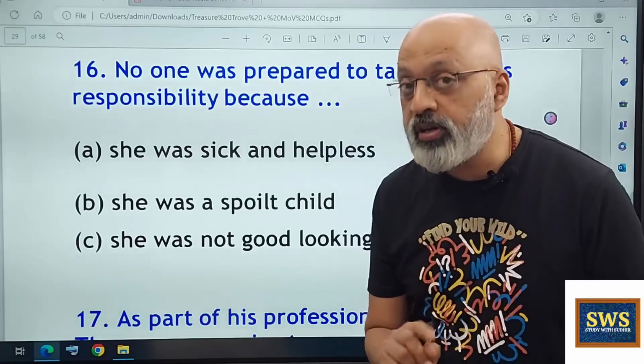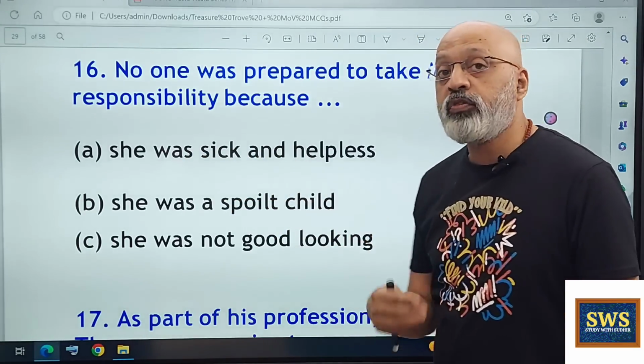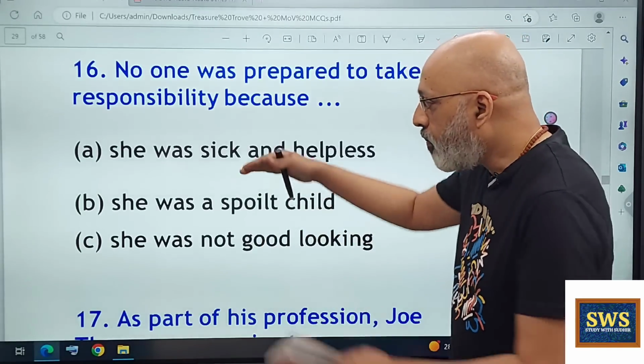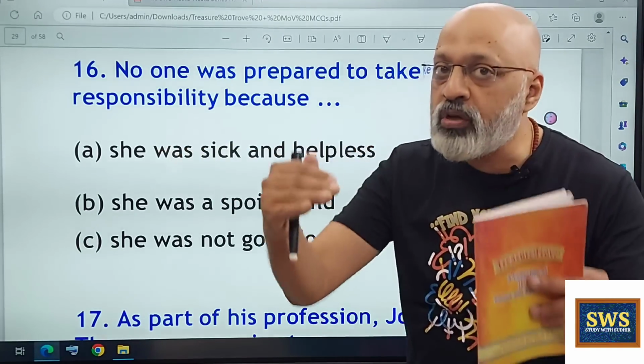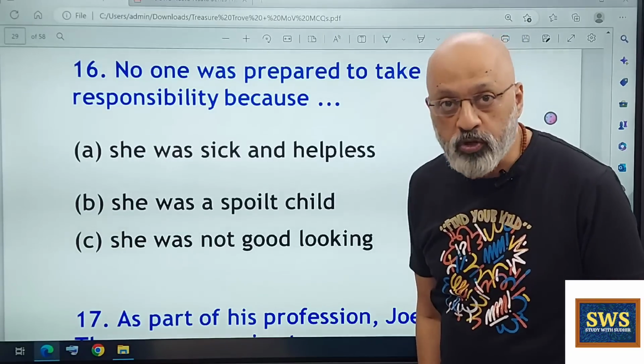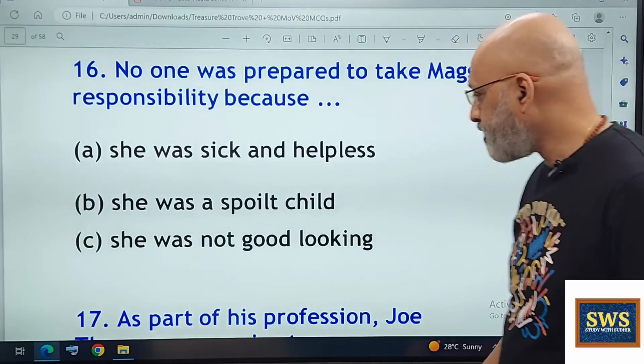But that was not the reason why they did not want to take her. They did not want to take her because she was sick and helpless and would need help all the time. So, more than B, it is A which is the more dominant reason why no one wanted to take responsibility of Maggie. Correct? Agree? Option A.